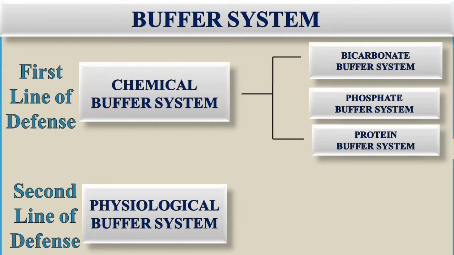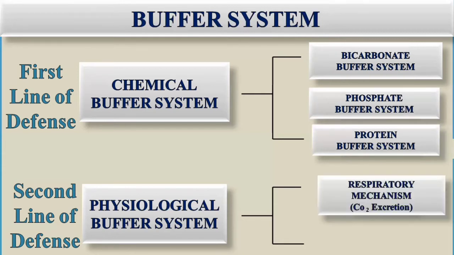And then the second line of defense is the physiological buffer system. The physiological buffer system is further of two types. First, in the second line of defense, the buffer system that will act to rescue the body will be the respiratory mechanism. So first the respiratory mechanism will come, and if the acid base balance does not work by the respiratory mechanism, it takes minutes to hours for the compensation.